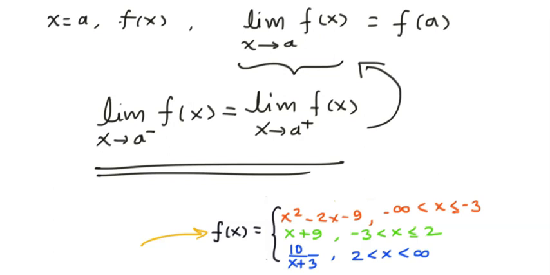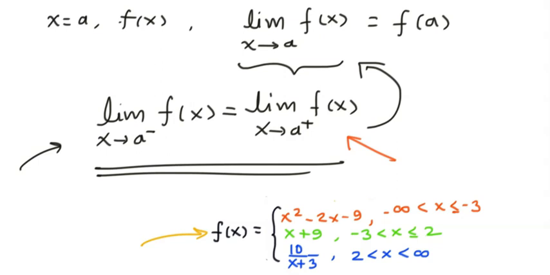So first you have to check whether approaching the given point from the left hand side and right hand side gives the same limit, and if after that the value of the function at that particular point is equal to that limit, then we say that the function is continuous. If this condition is not fulfilled, then the function is discontinuous. So you don't have to check the value of the function at that point at all.